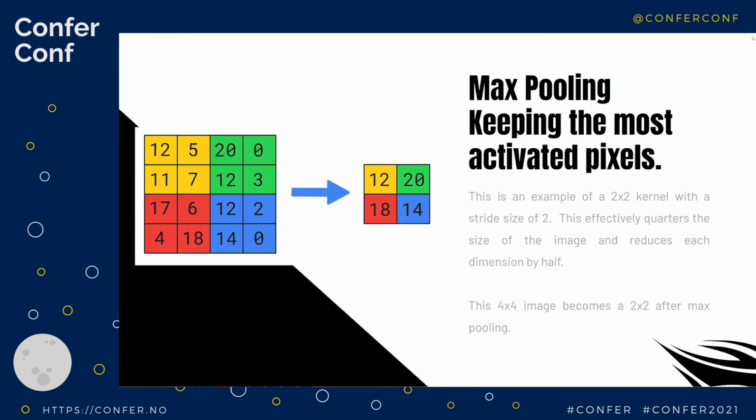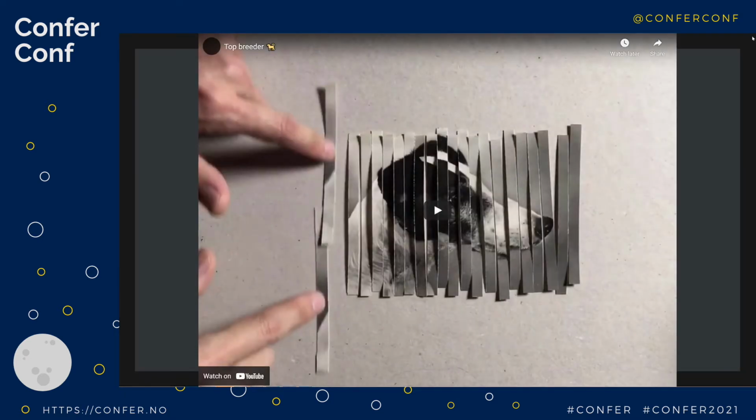And this might feel like it's destroying the essence of the image. You might say, oh, well, what are you doing there? You can't just select pixels from each part of a window, what you'll end up with will be unintelligible. And the truth of the matter is, that's not how it works at all. So I think here's a really cool video, which will demonstrate what happens with this. I think this is a fantastic explanation of max pooling. So watch this with me for a moment.